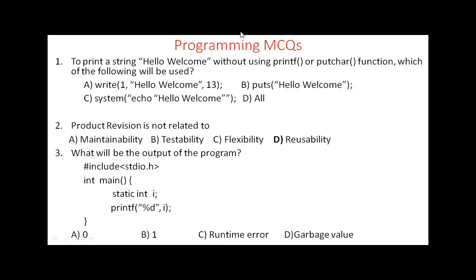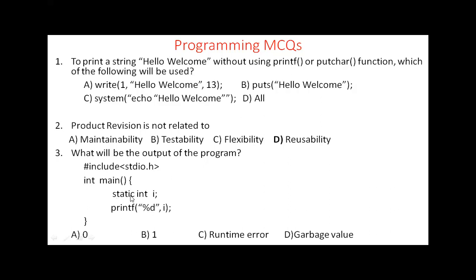Shashikant has given his answer. What about others? No, read the question properly.